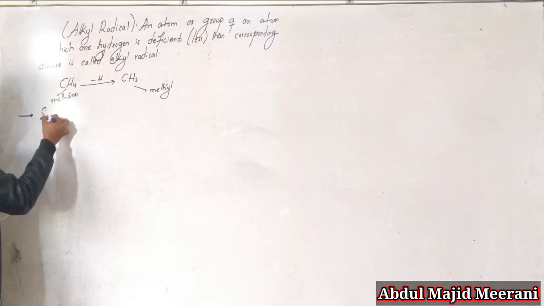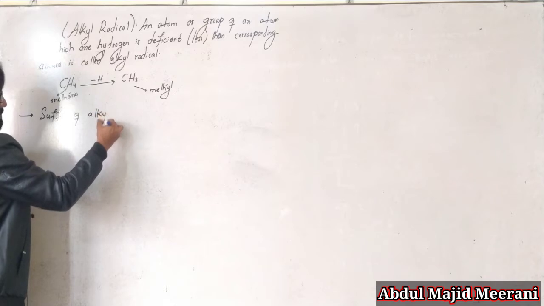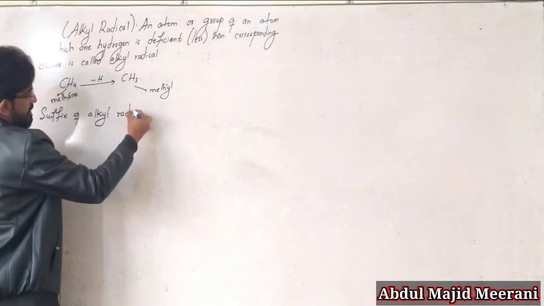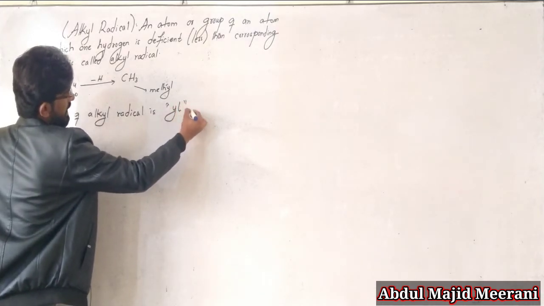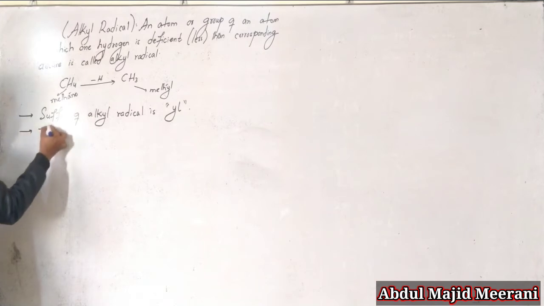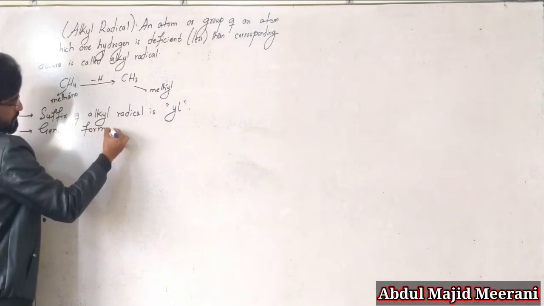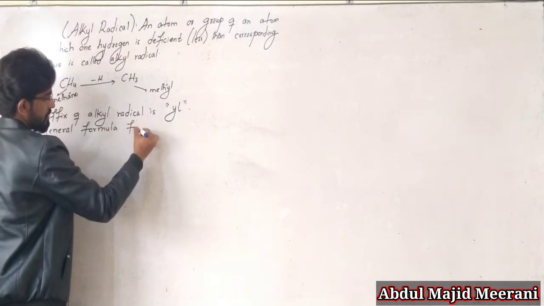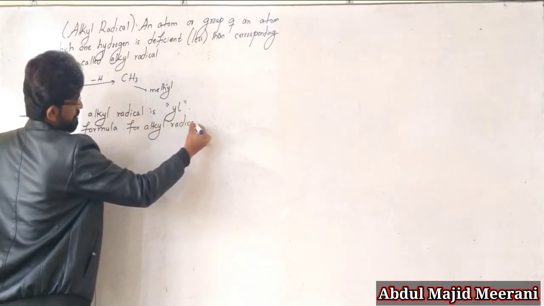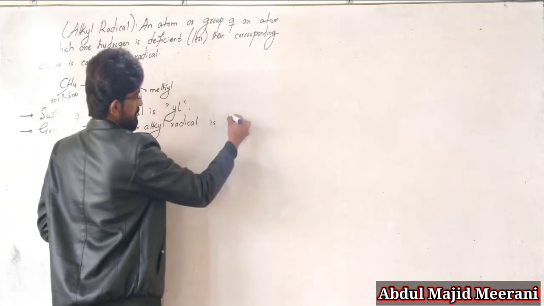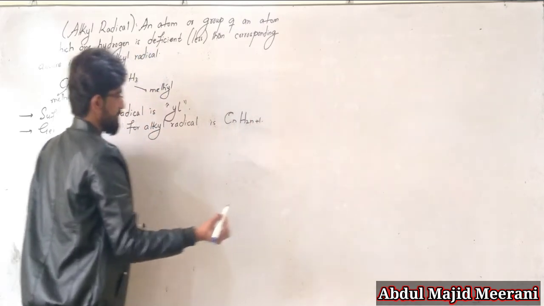The suffix of alkyl radical is yl, and the general formula for alkyl radical is CnH2n+1.